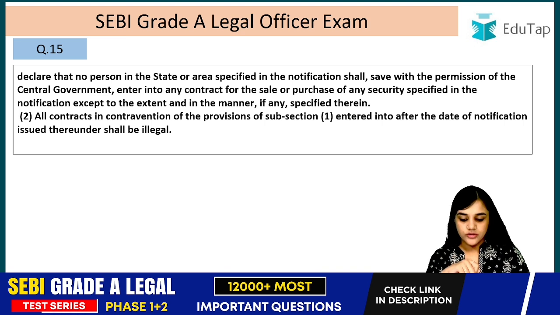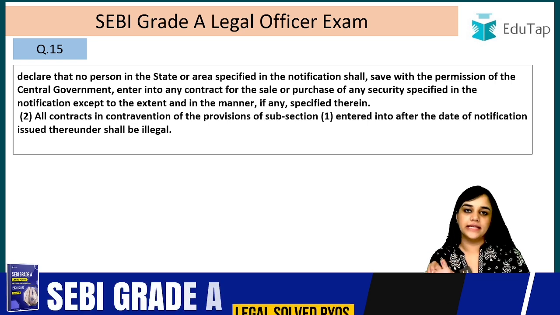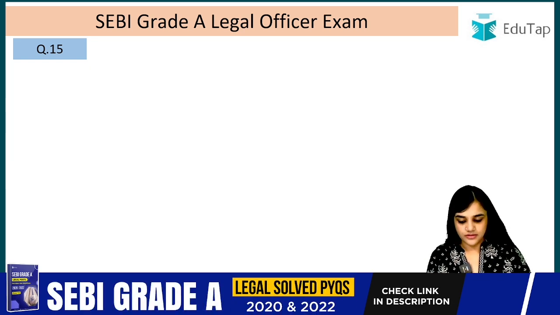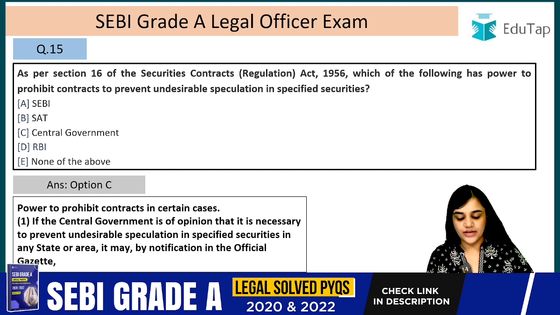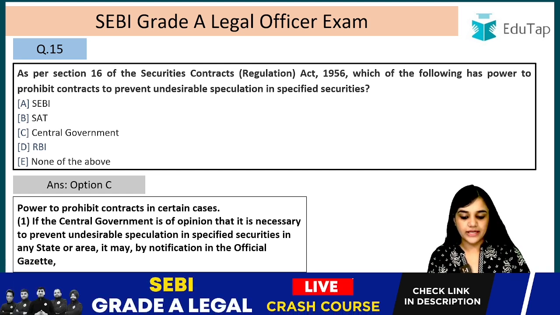Right? Clause 2. All contracts in contravention of the provisions of subsection 1 entered into after the date of notification issued thereunder shall be illegal. They will be considered illegal. Right? So the answer was option C, the central government. The central government has the power to prohibit contracts to prevent undesirable speculations in specified securities. Right?